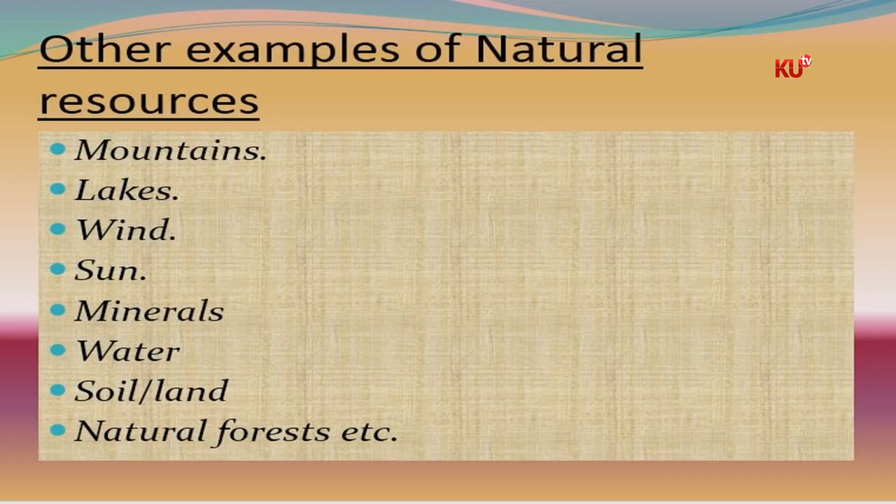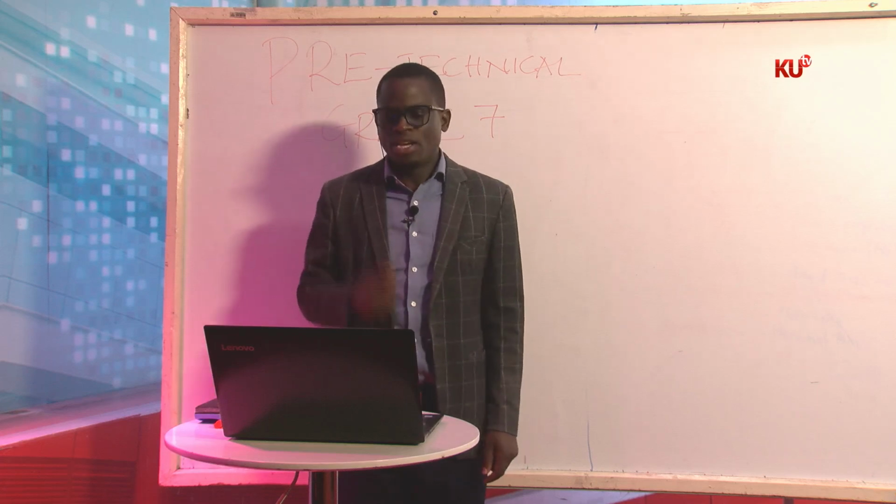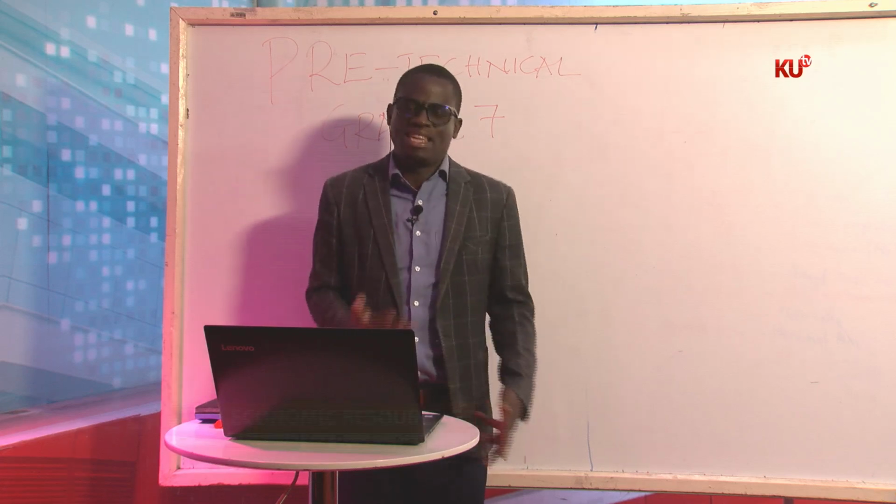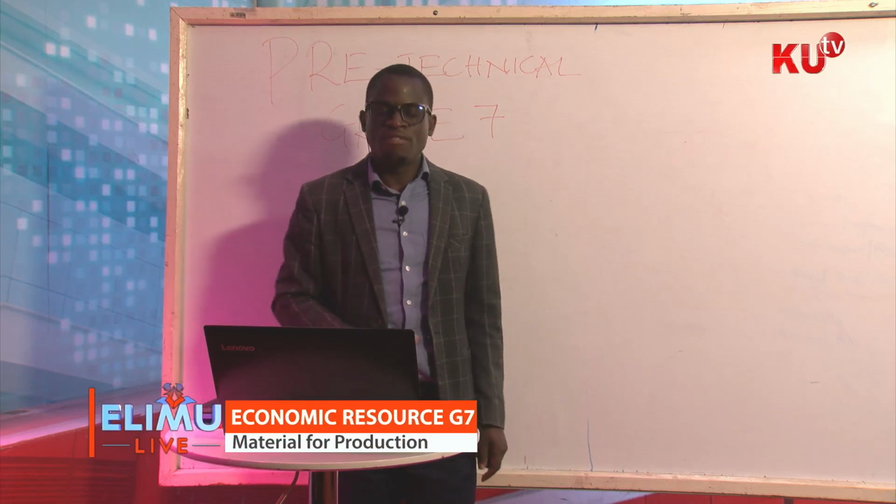So mountains, lakes, wind, sun, minerals, water, soil, natural forests are some of the examples of natural economic resources. Naturally, because they are found naturally. God is the one who gave them to us.